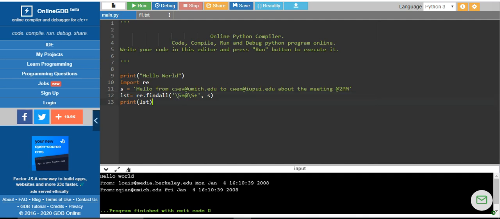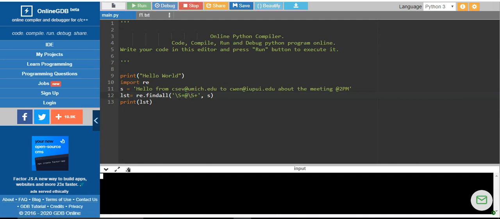So any number of non-white space characters, since we are using the plus symbol. If I use a single \S, it is going to extract only the first word. When I use \S followed by the plus, it will say any number of non-white space characters, and it should have a string called at, and it has all the words with any number of characters followed by at. So when I run this program, it will be easier to analyze. You can see only those words are extracted.